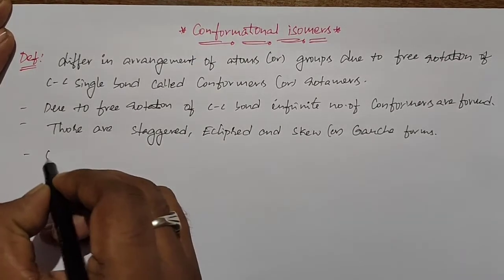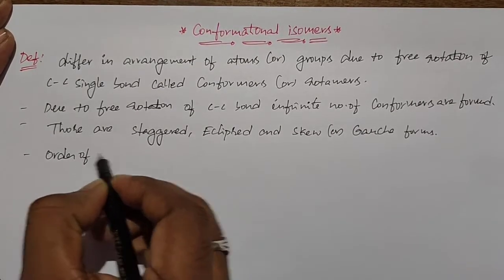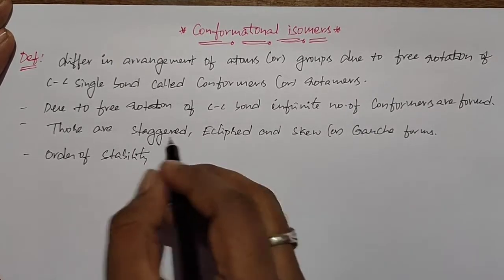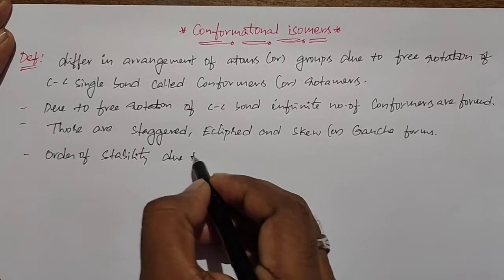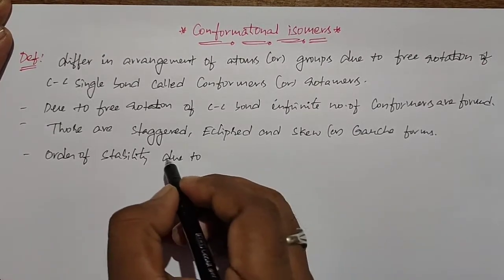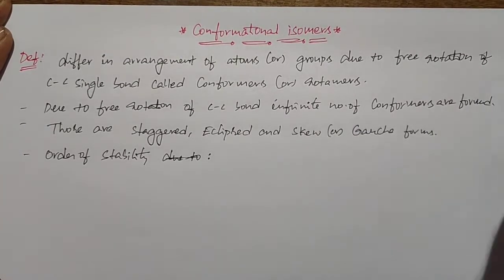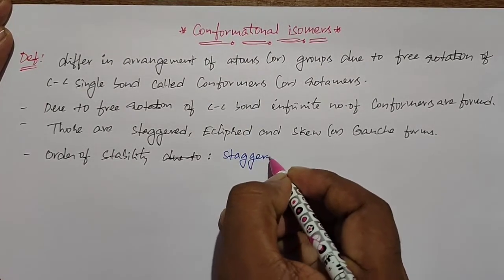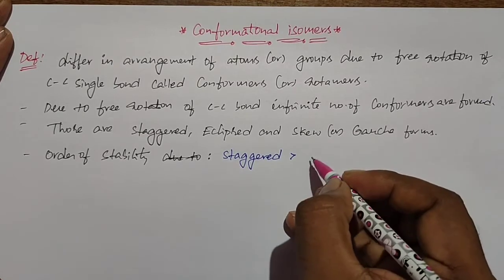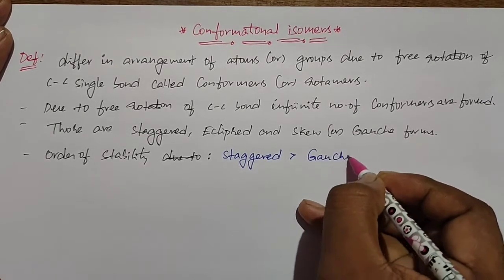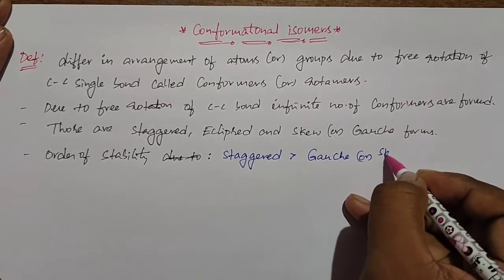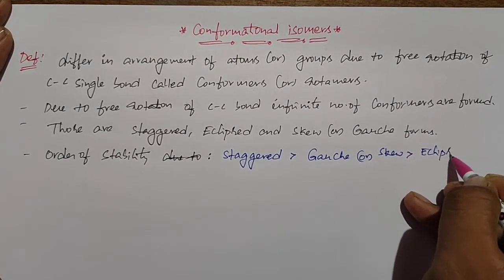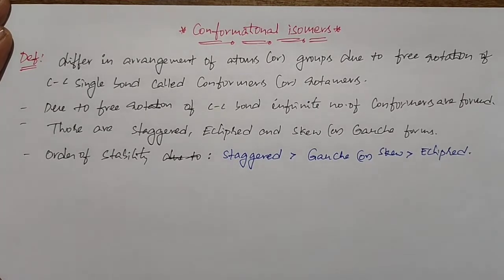If you take the order of stability, the staggered form is the most stable, then the Gaussian or skew form, and the eclipsed form is the least stable.